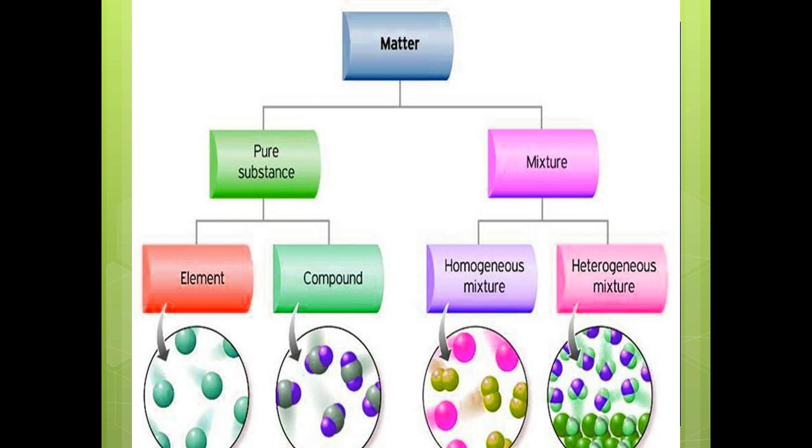Matter is classified into two substances. One is pure substance, another one is impure substance. This impure substance is also called a mixture. Pure substance is divided into two: one is element, another one is compound. Mixture is divided into homogeneous mixture and heterogeneous mixture. Let's see briefly about the classification of matter.